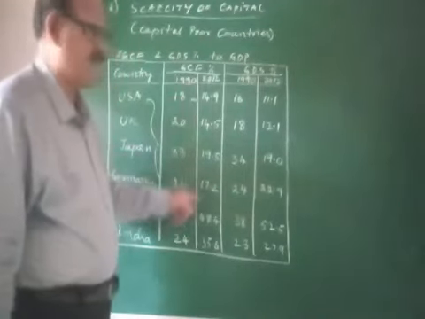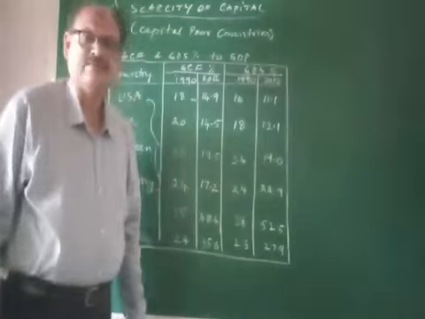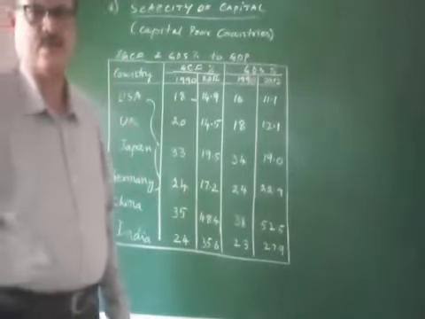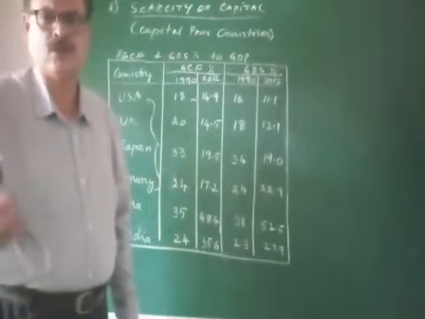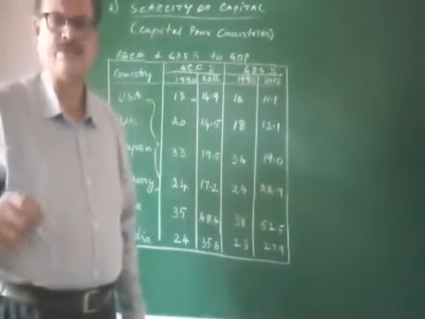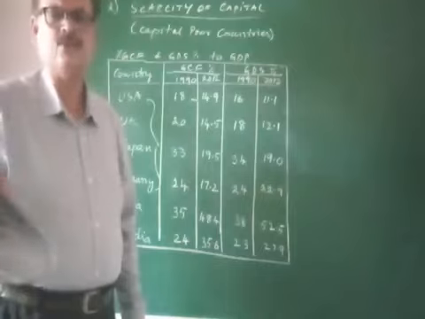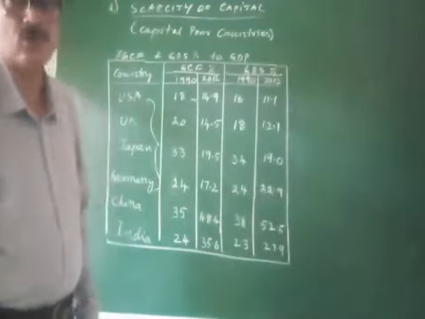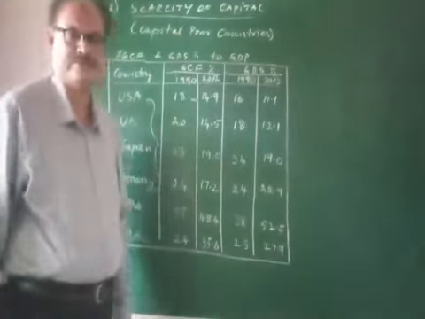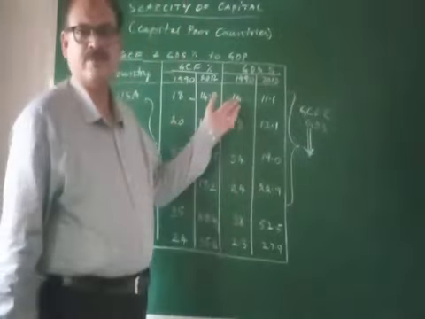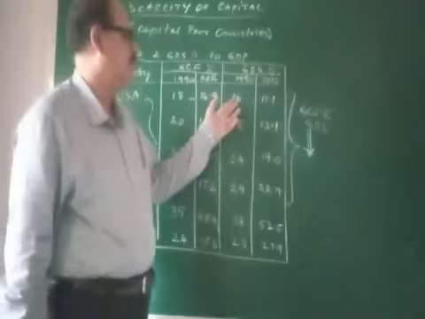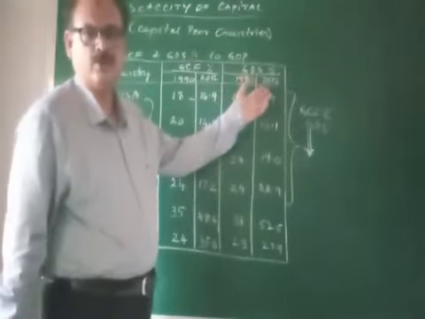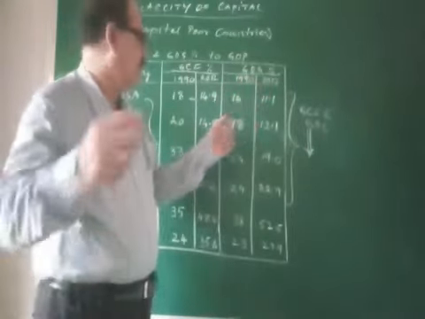So in all the four countries, GCF decreased over the period of time from 1990 to 2012 because they faced the economic slowdown in 2008. The gross domestic savings of the developed countries also decreased from 1990 to 2012 due to the economic slowdown.